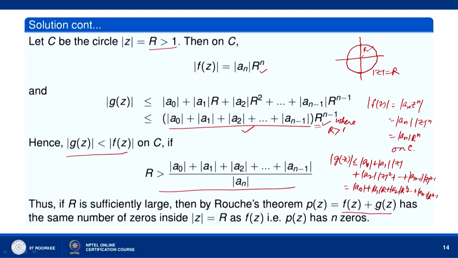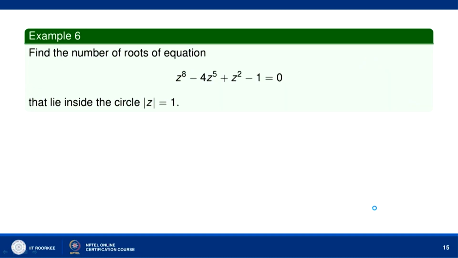So, f z and f z plus g z have the same number of zeros inside C. Now, let us consider the equation z to the power 8 minus 4 z to the power 5 plus z square minus 1 equal to 0. We will show that the zeros of this polynomial of degree 8 in z, there are 8 roots of this polynomial, lie inside mod of z equal to 1.